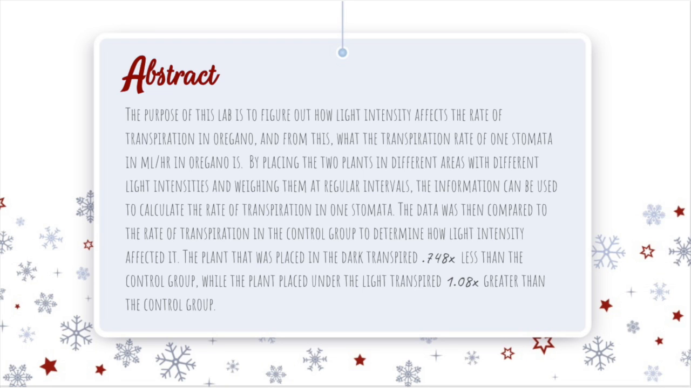The data was then compared to the rate of transpiration in the control group to determine how light intensity affected it. The plant that was placed in the jug transpired 0.748 times less than the control group, while the plant placed under the light transpired 1.08 times greater than the control group.